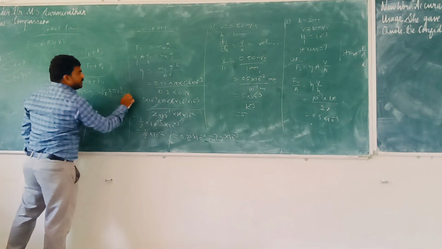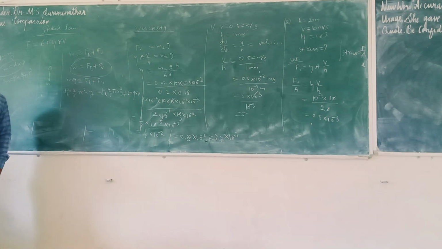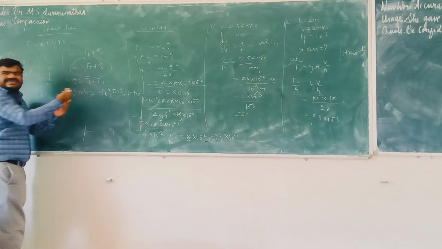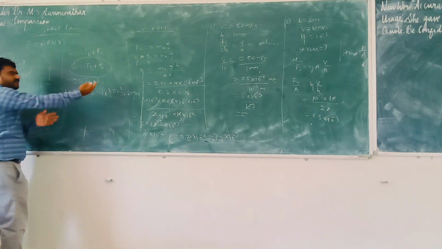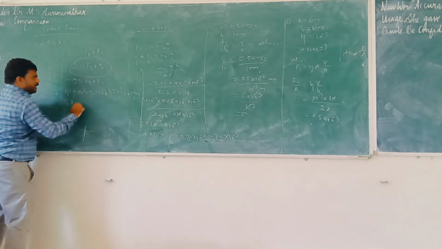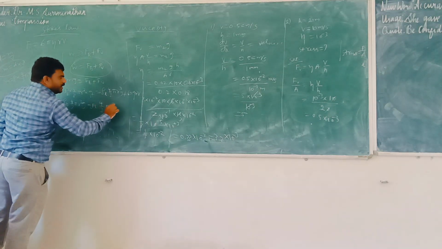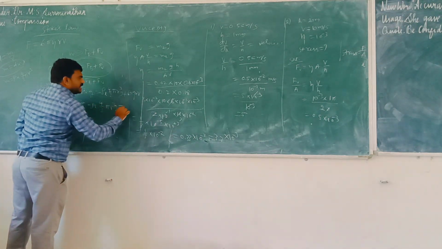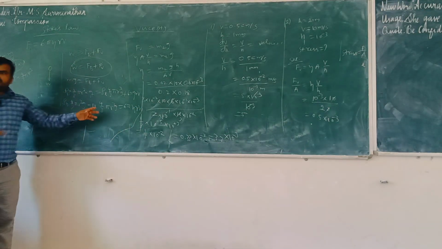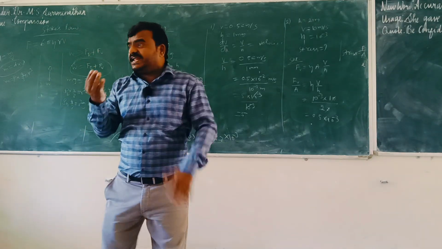FV is 6 pi eta r V, right? Both terms are similar, so better to combine them on one side. Bring it to this side: rho B 4/3 pi r cube G minus rho L 4/3 pi r cube G is equal to 6 pi eta r V. Why are we deriving?